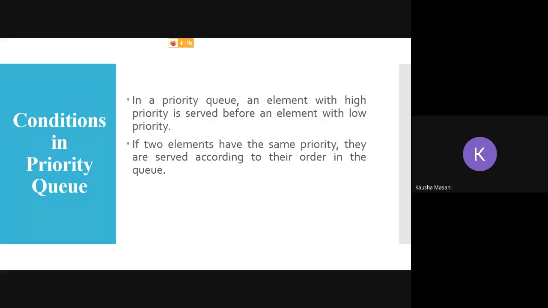Clear these 2 points? Any doubt here? Anybody?